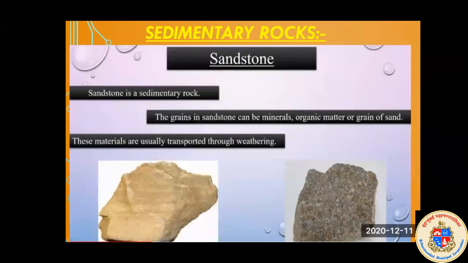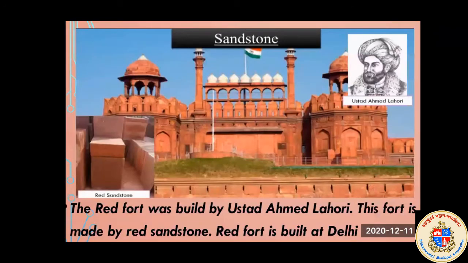And dimensional stone is cut in specific sizes, like blocks and slabs, which are used for flooring and blocks for roads. Okay? So these are sandstones. So we will see the example of sandstone.